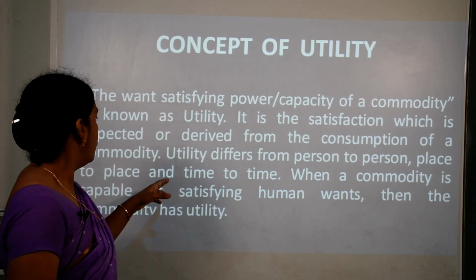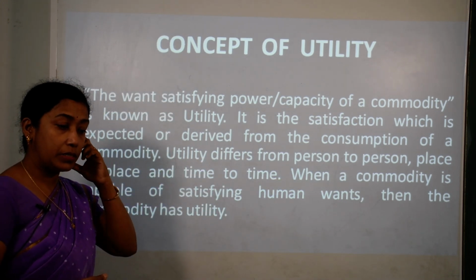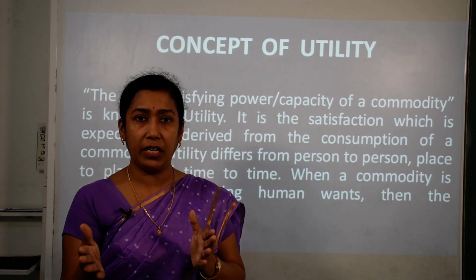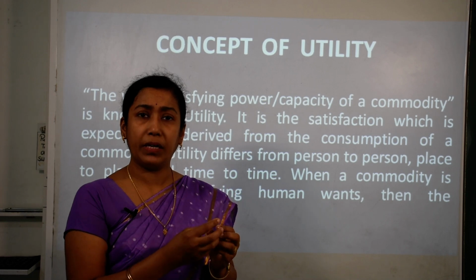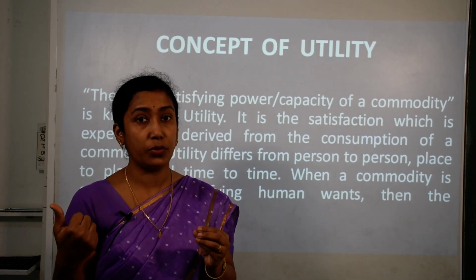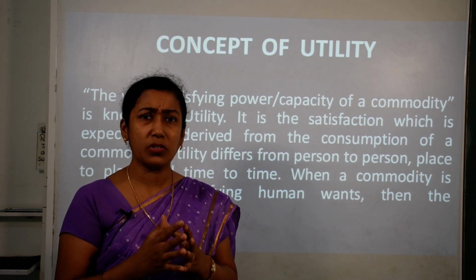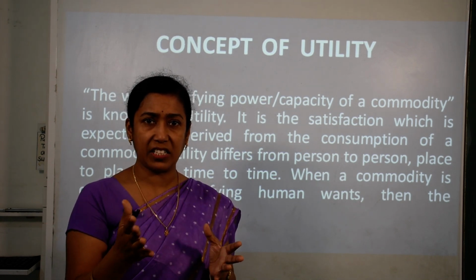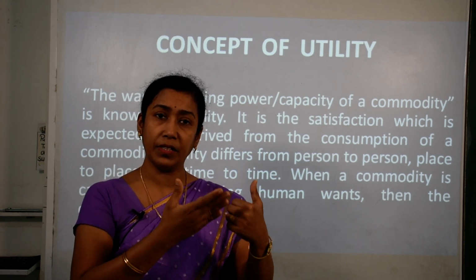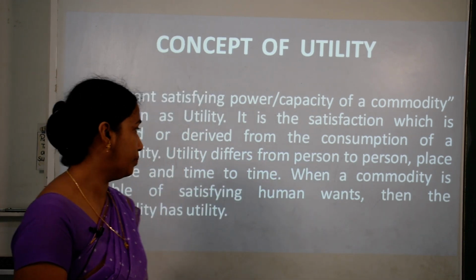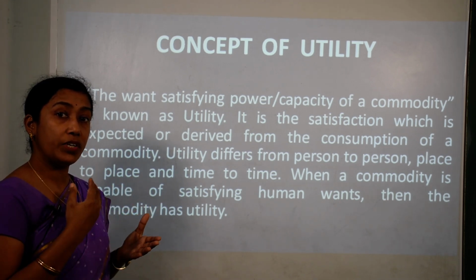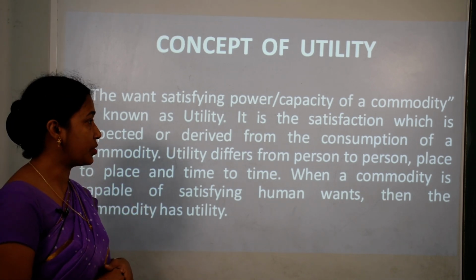Utility differs from person to person. Of course it makes sense that a particular product may give one individual more satisfaction, but it cannot provide the same satisfaction to a second person. So it is not possible. It is a different aspect, a different outlook, and it differs from individual to individual. It depends on each person which kind of product will give him more satisfaction.